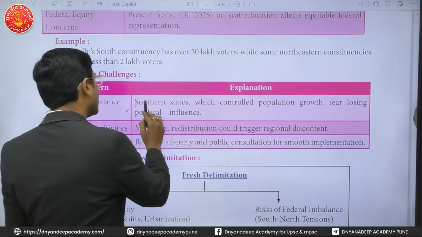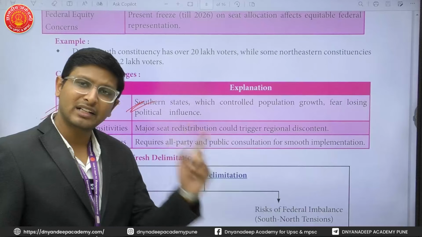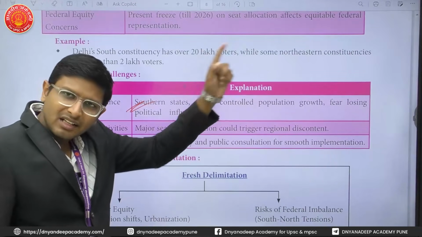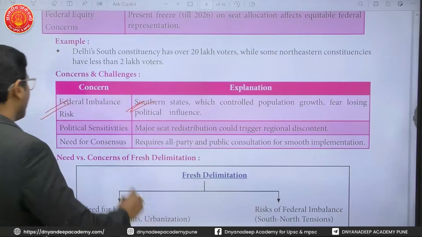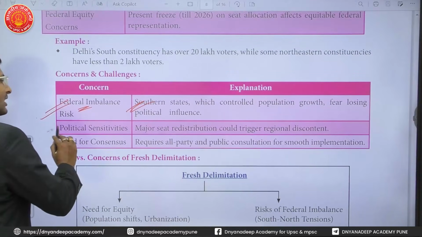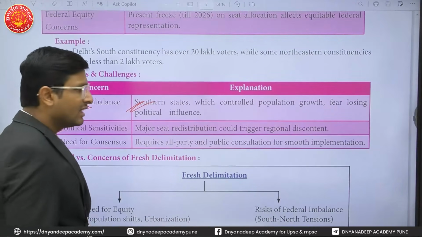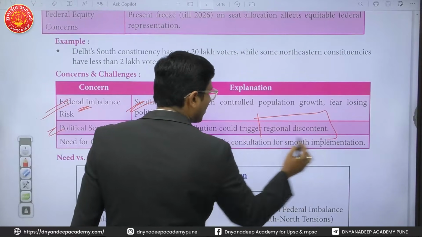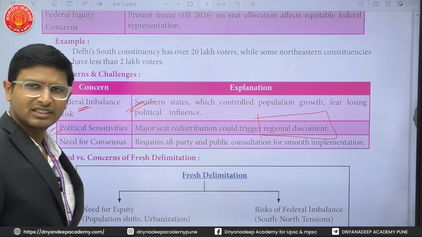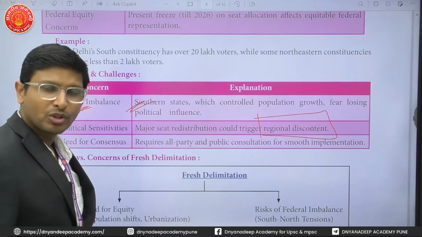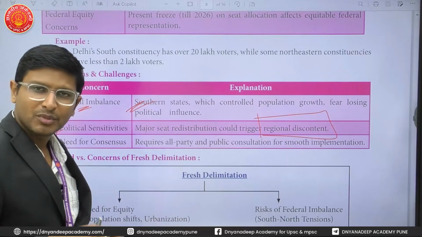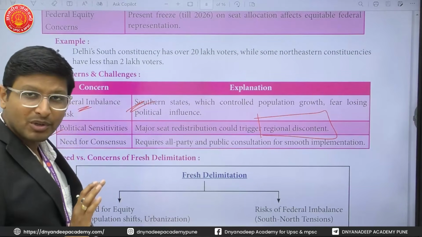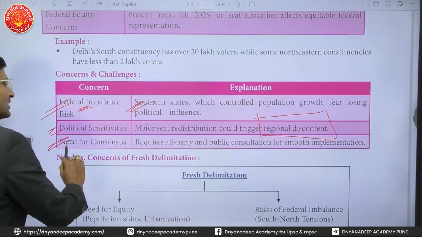Southern states think that they have controlled the population, so they will get less representation now. The states which have not controlled the population will get more representation. That can lead to federal imbalance risk. Political sensitivity: it has created regional discontent, particularly among the southern states. They think that their good work on population control will now be negative for them, because the representation is based on the population.